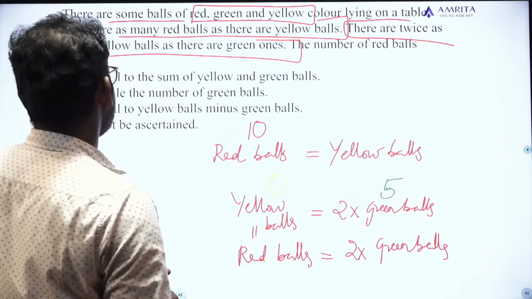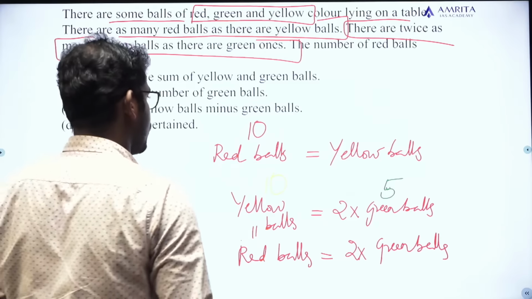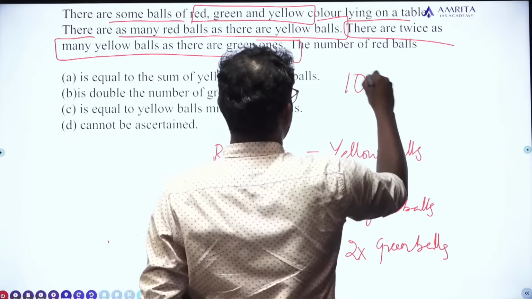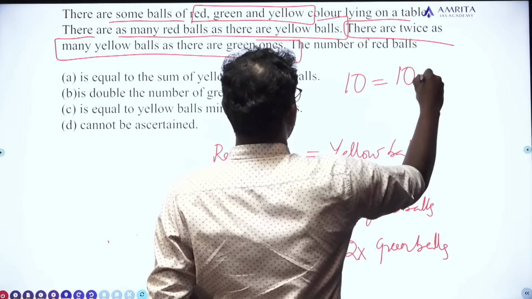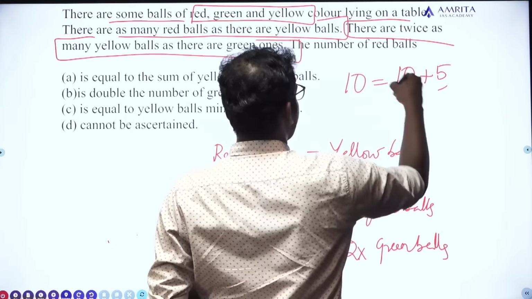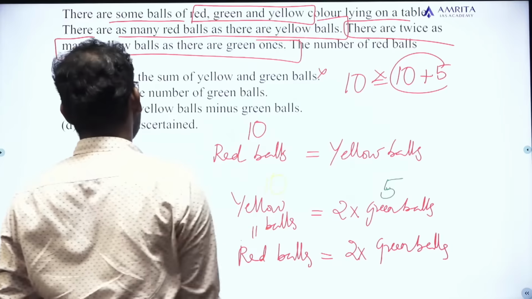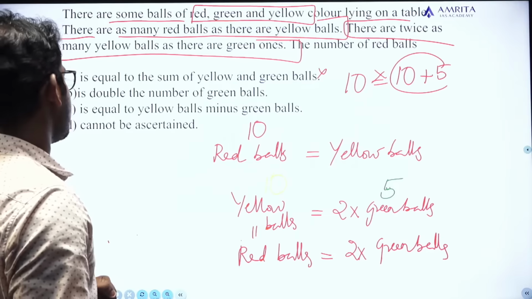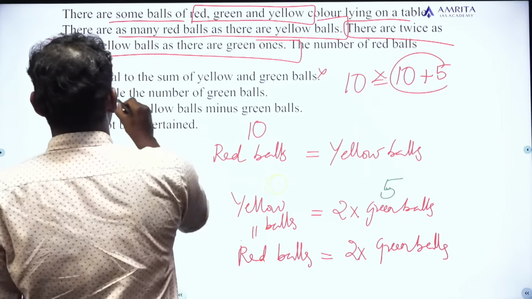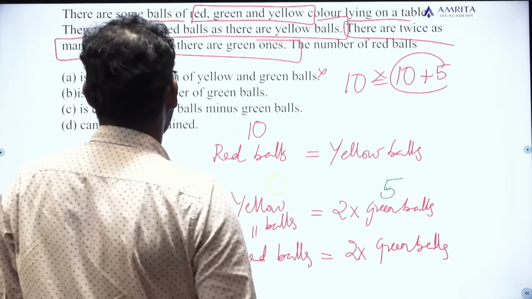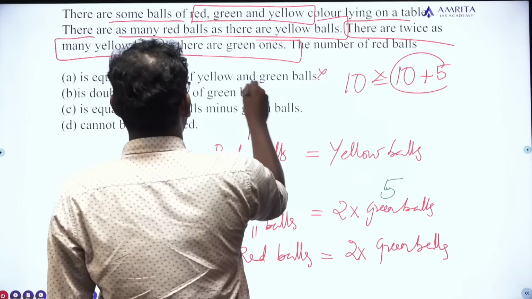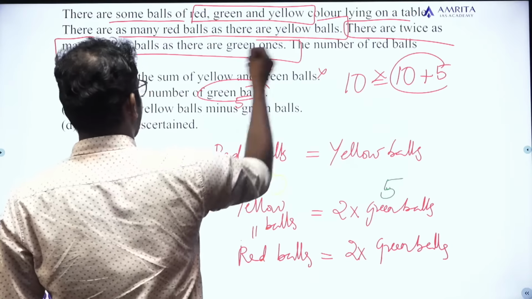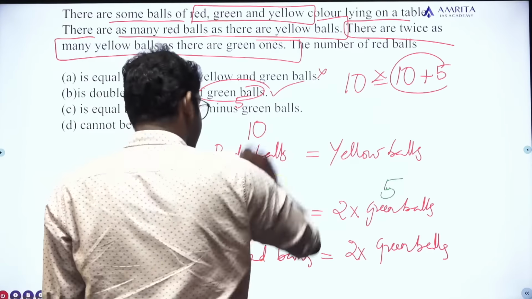The number of red balls is equal to the sum of yellow and green balls. No, red balls is equal to 10. If it were equal to the sum of yellow and green, it would be 15. That's not correct. First is incorrect. Second, the number of red balls is double the number of green balls. Is it correct? See, the number of green balls is 5, the number of red balls is 10. Yes, it's double. It can be correct.